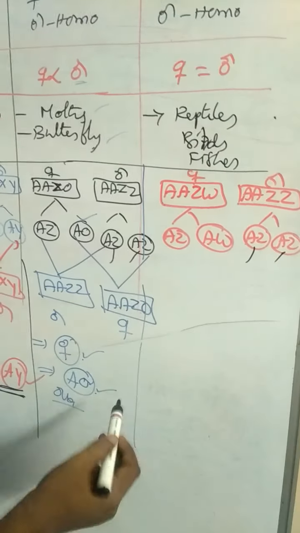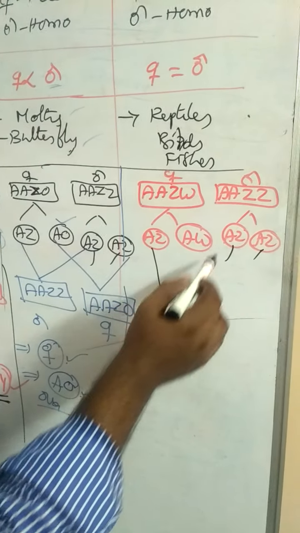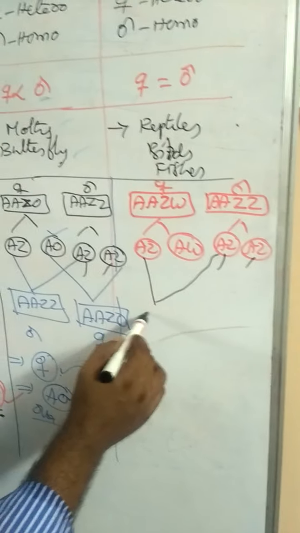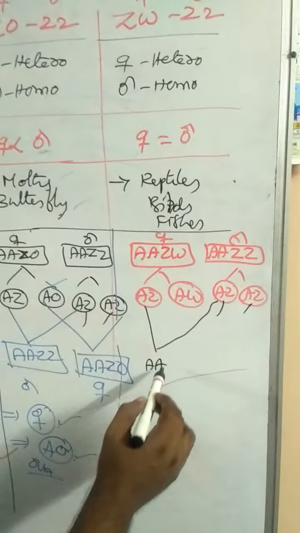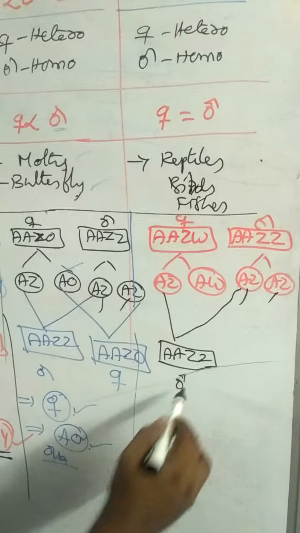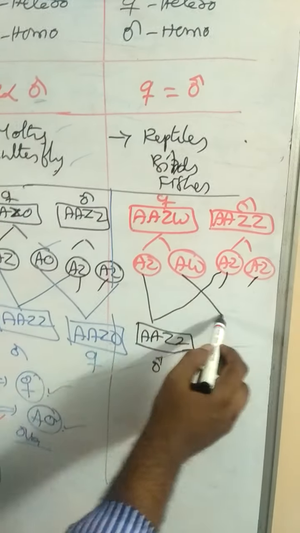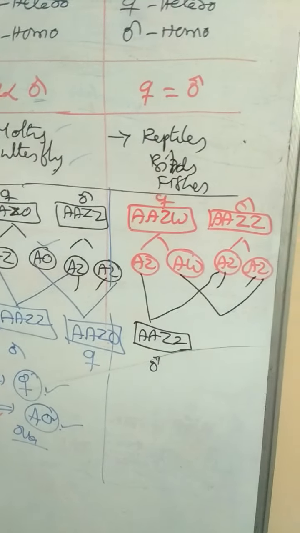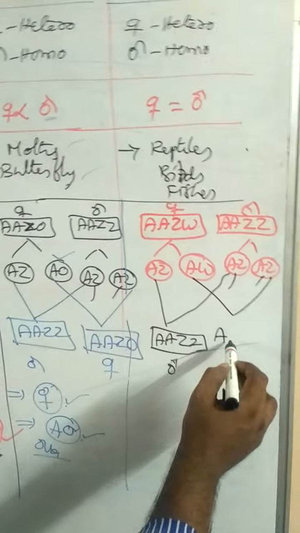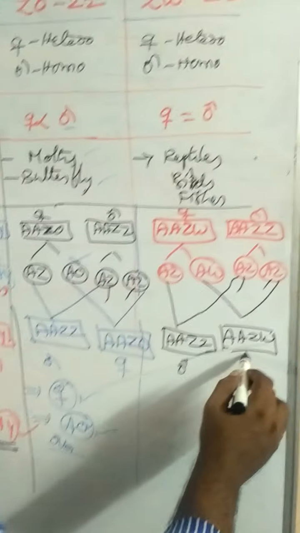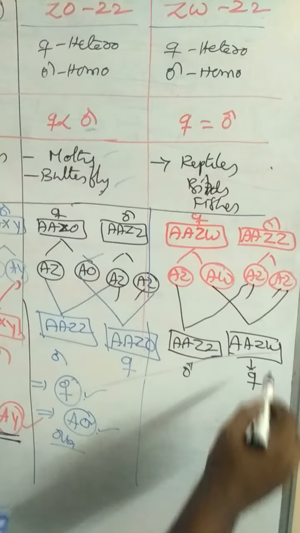These are the sperms. AZ ova fertilized with the AZ sperm produces AAZZ, this is male. And the ova with AW fertilized with AZ sperm gives AAZW, it is female.